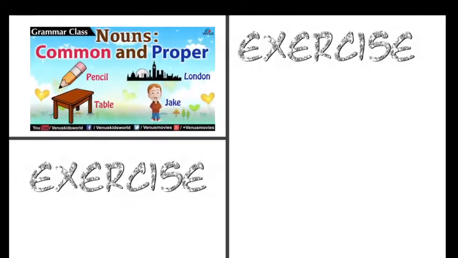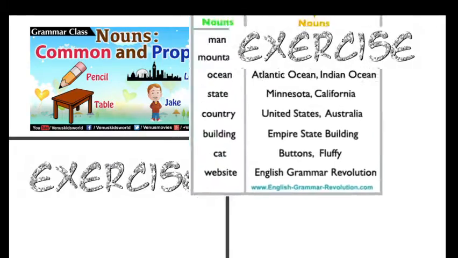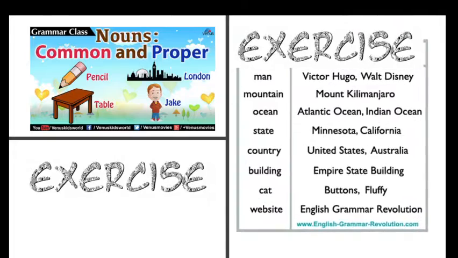So the first exercise that you have here for the same topic, kinds of nouns, you'll have the first picture as you see, common and proper noun. So common, name of a pencil, a table, names of two different things here. Proper, I have the name of a city, which is London, and I have the name of a specific person who is Jack.